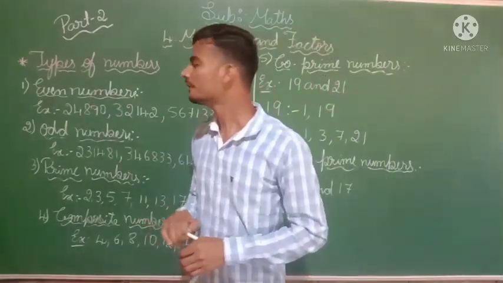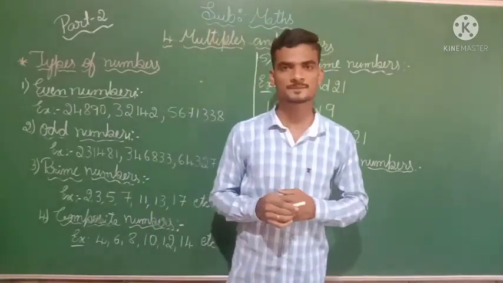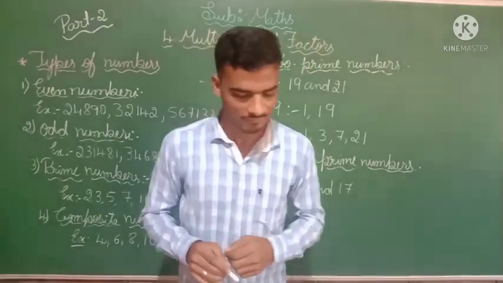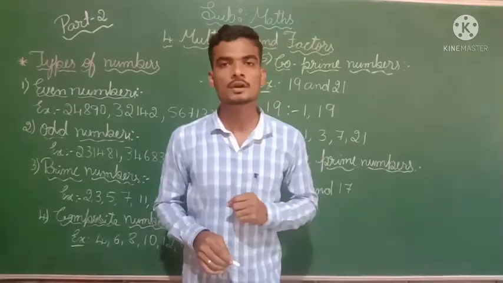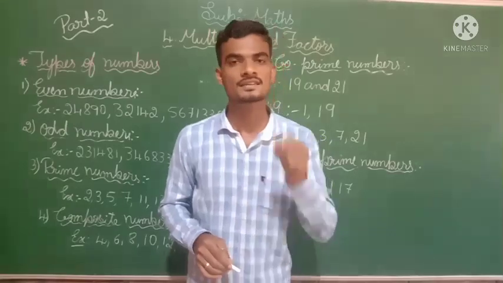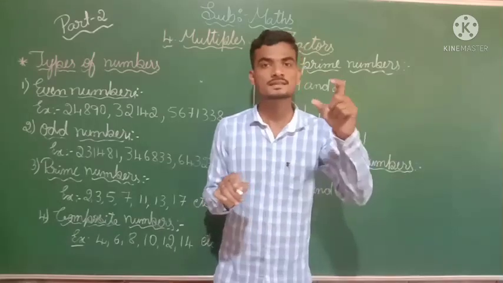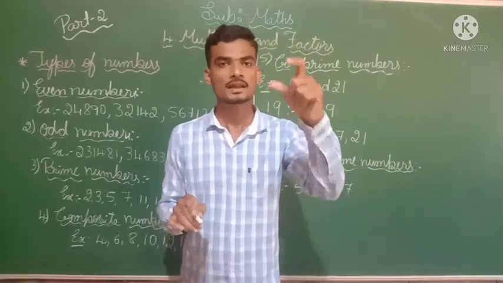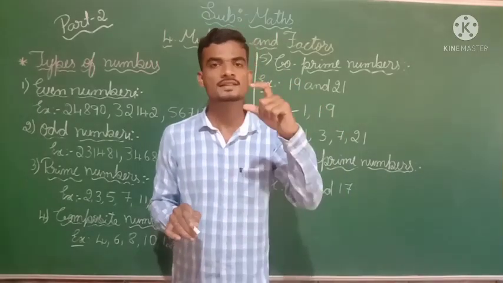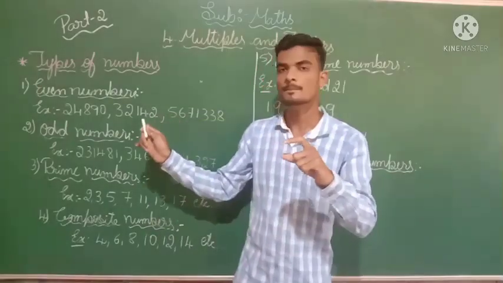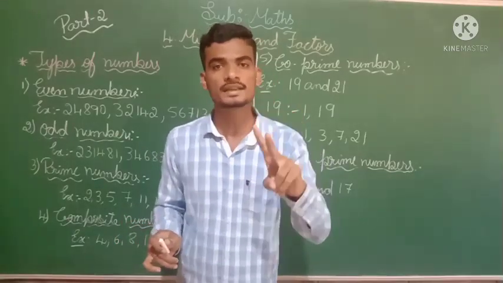So first, even number. What does even number mean? See, an even number means a number exactly divisible by 2. The number which is going to divide exactly by 2, which means when we divide the number, the remainder should be zero. It should be divided completely. Then we call that an even number. So an even number should be divided exactly by 2.